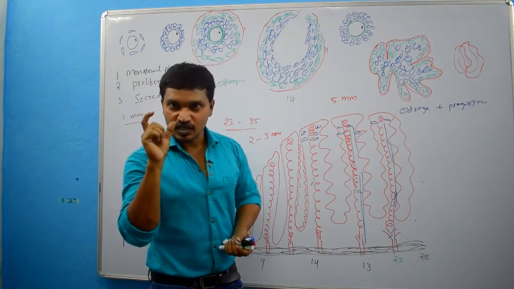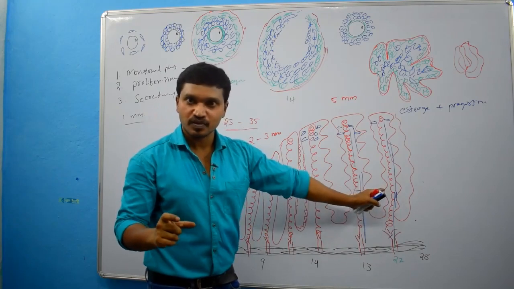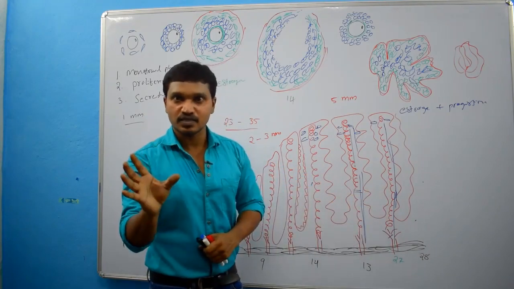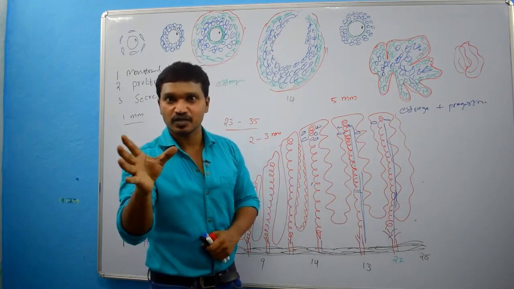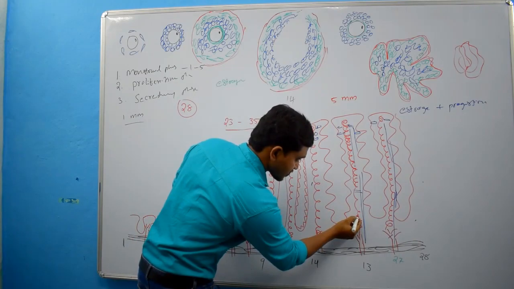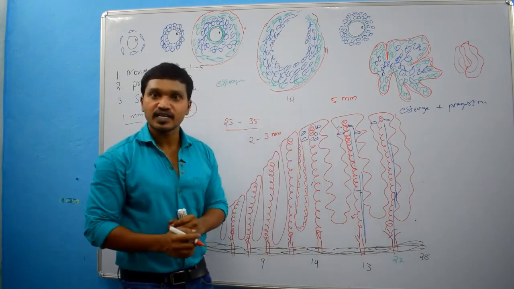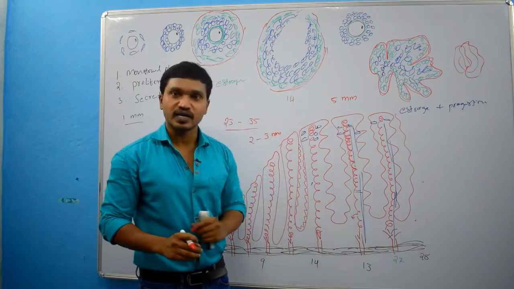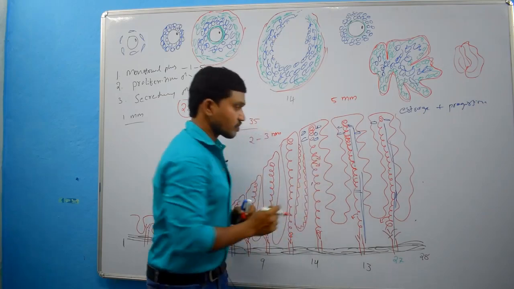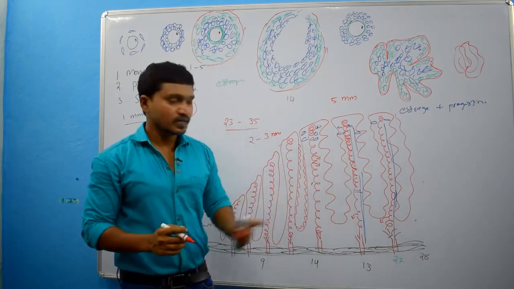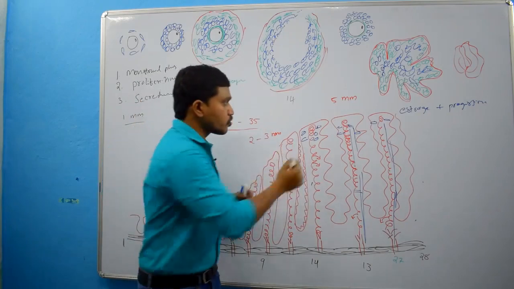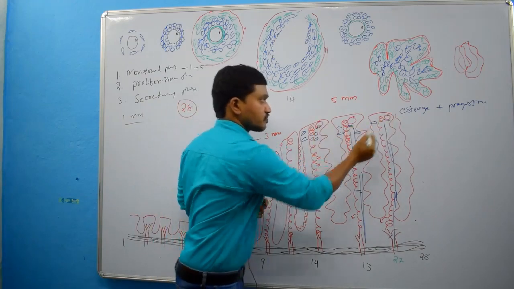Now these damaged blood vessels will rupture. Because of ischemia, this tissue has been necrosed, and because of necrosis, these blood vessels also get damaged. These damaged blood vessels will rupture. So what will happen? Blood will leak, or seep, into the surrounding connective tissue. Because of this, within the endometrium we can see some blood-filled pools. We can observe some blood pools.